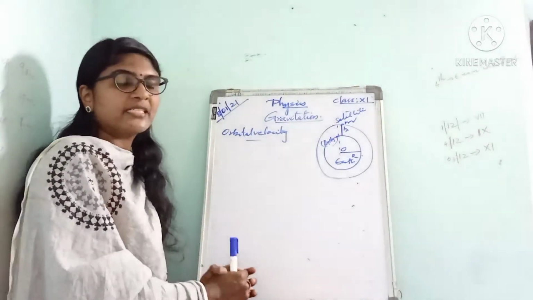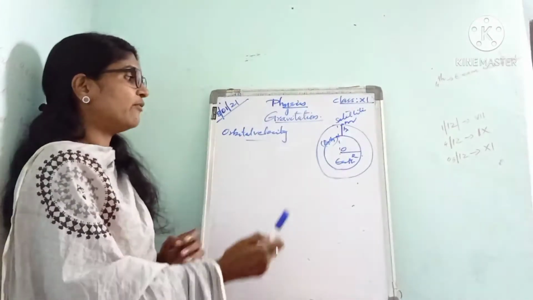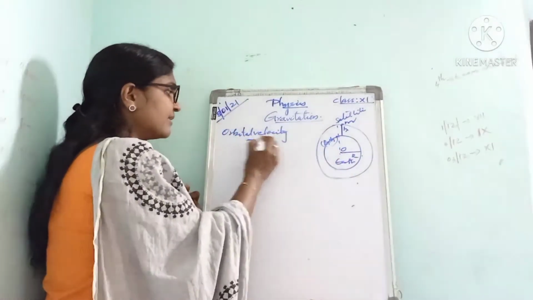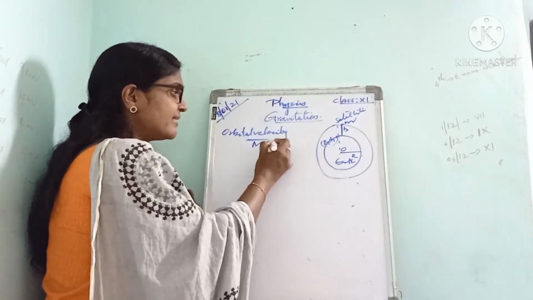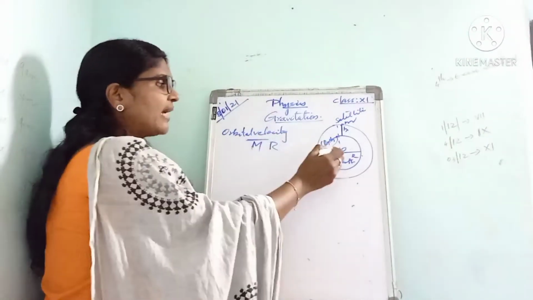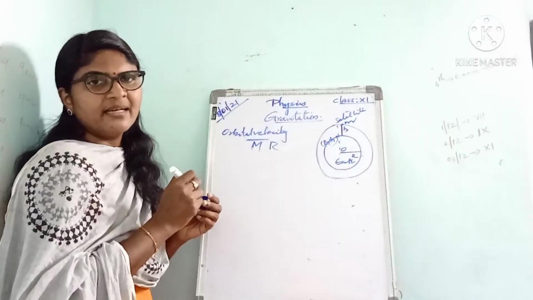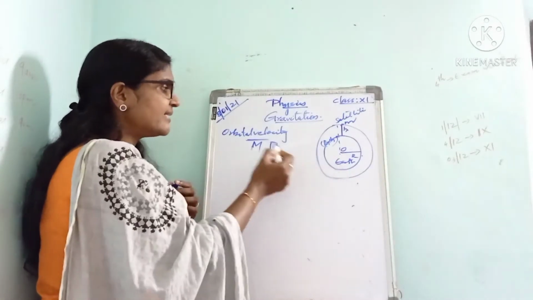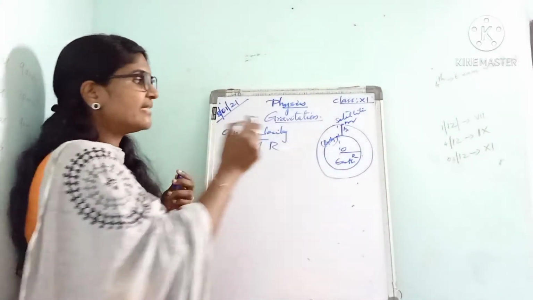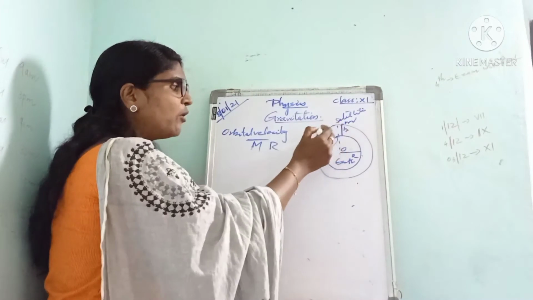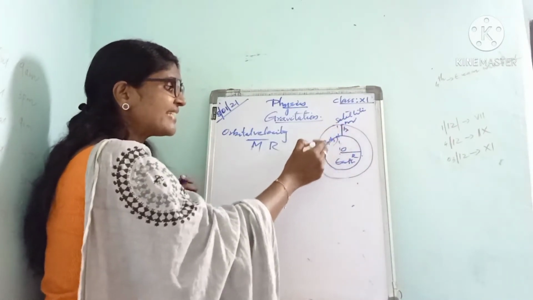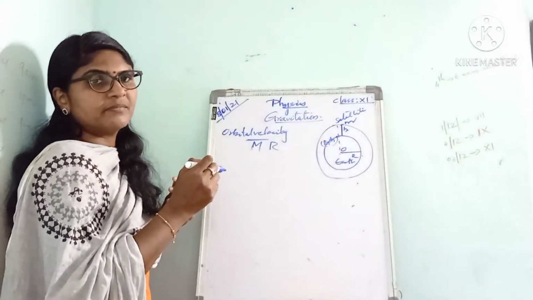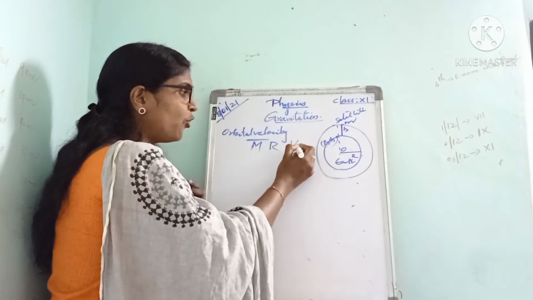Next we have to find an expression for orbital velocity. For that we consider Earth having mass capital M and radius capital R, with its center at O. At a height h above its surface, we consider a satellite of mass m which revolves around the Earth with the orbital velocity VO.